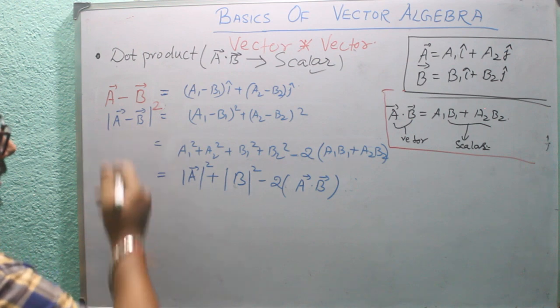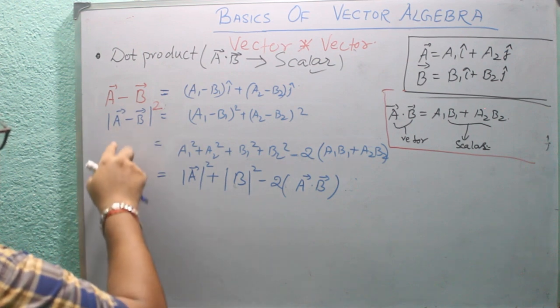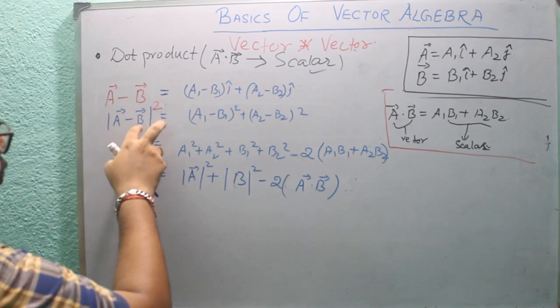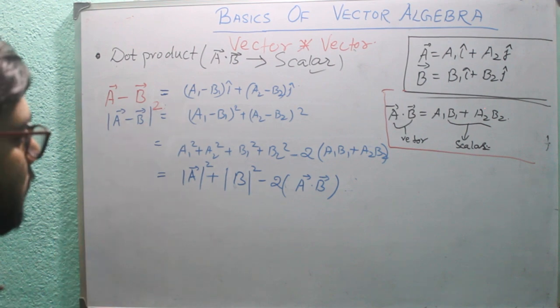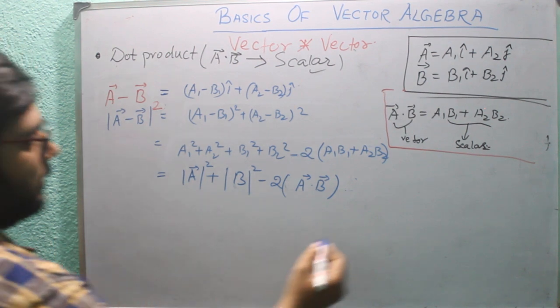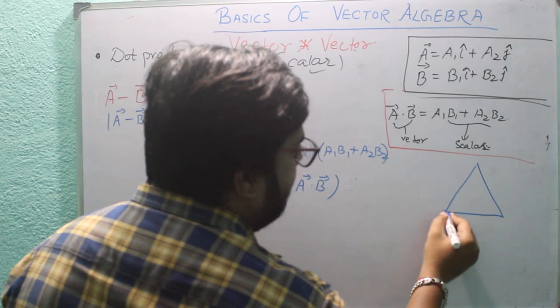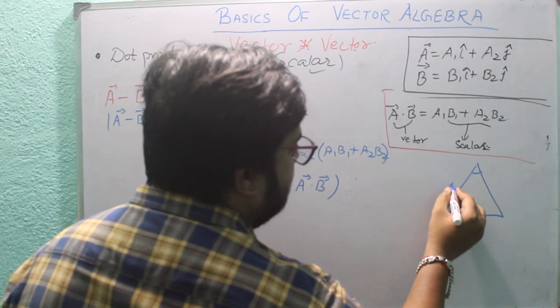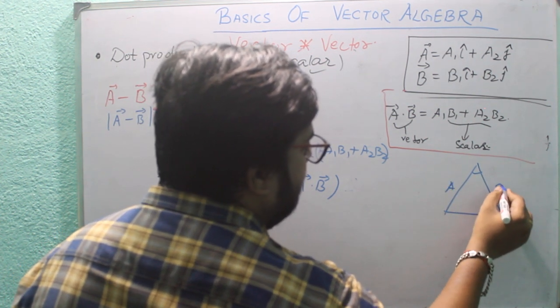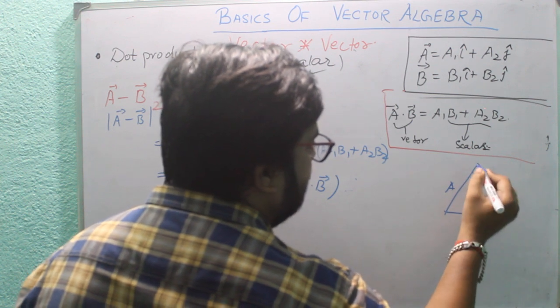If we expand the formula of (A minus B) whole square, then what will we get? Suppose this is a triangle, this side is A, this side length is B, and this angle is theta.